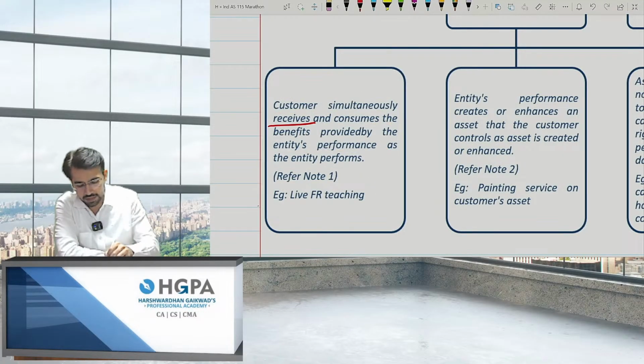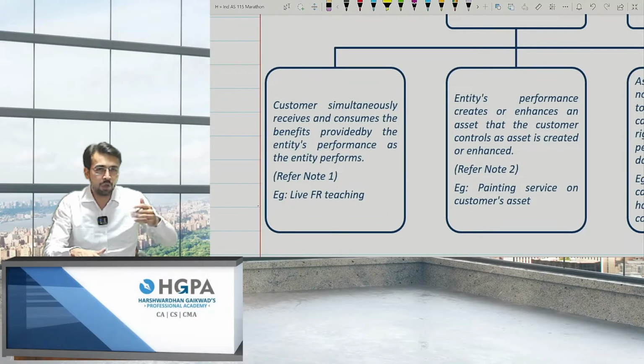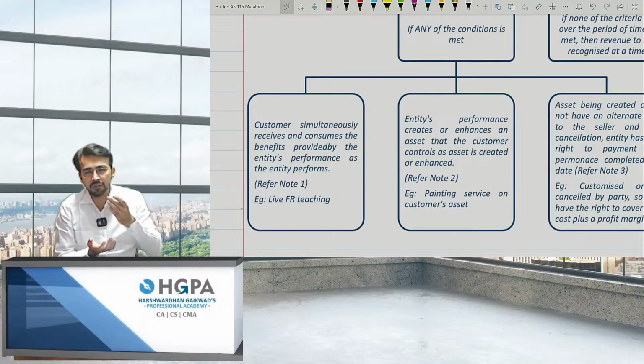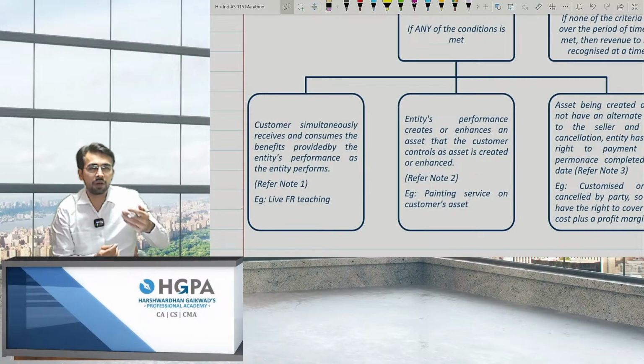You are getting the benefits right now, simultaneously, and consuming the benefits every day, right? So at that point of time, it is over the period. Will I book the entire fees in the first month itself? The answer is no. I'll book over the period of the 3 months, right?